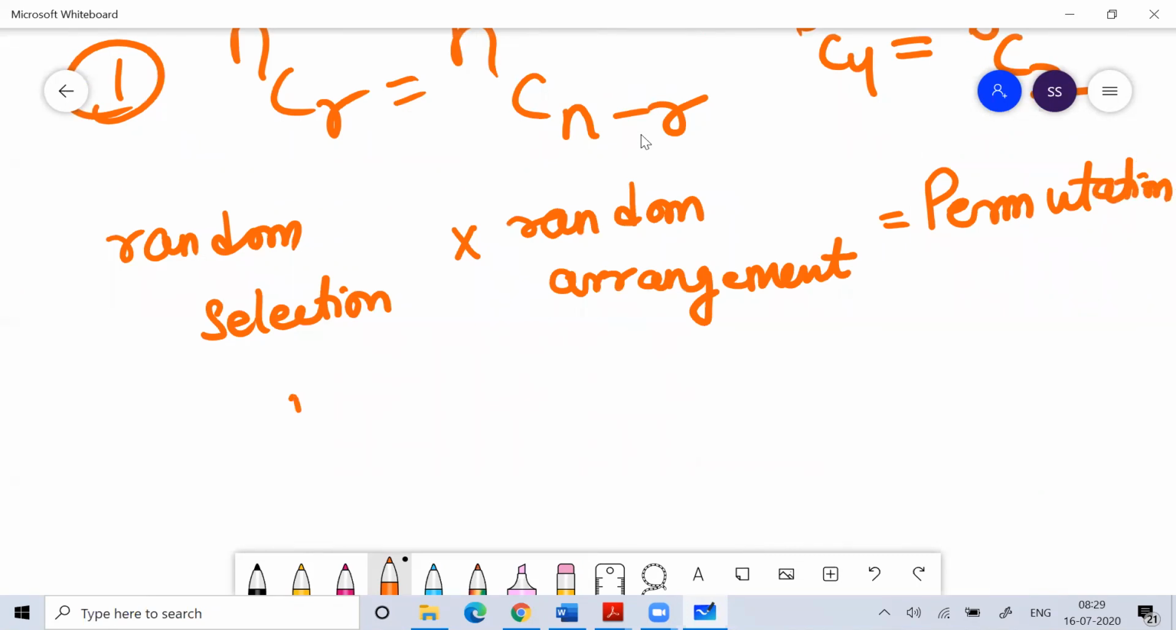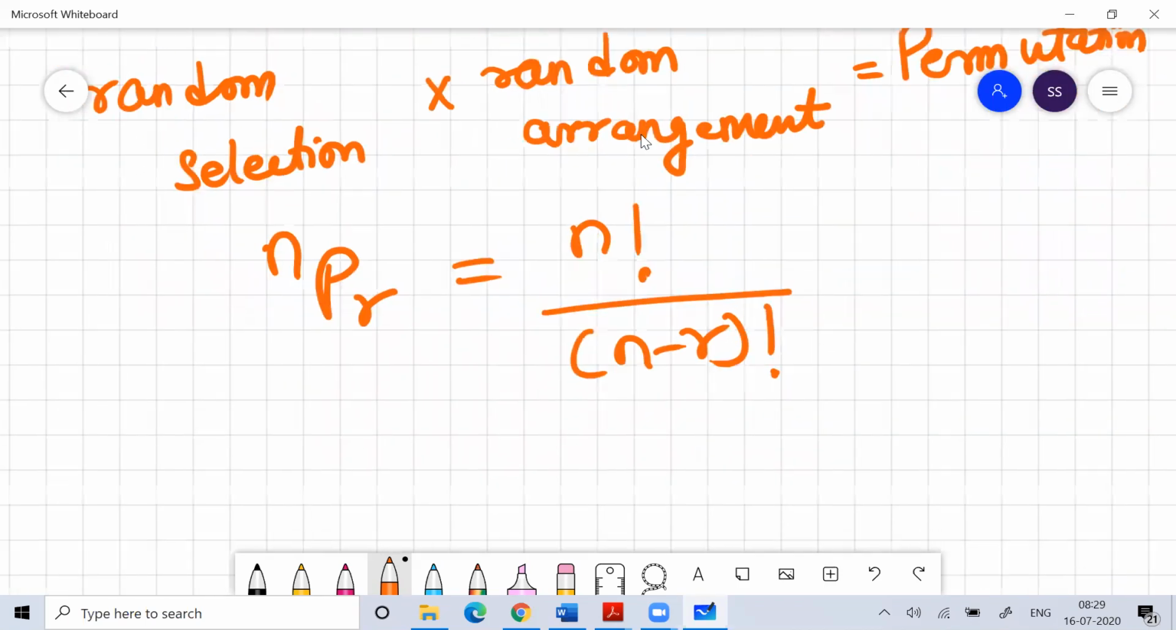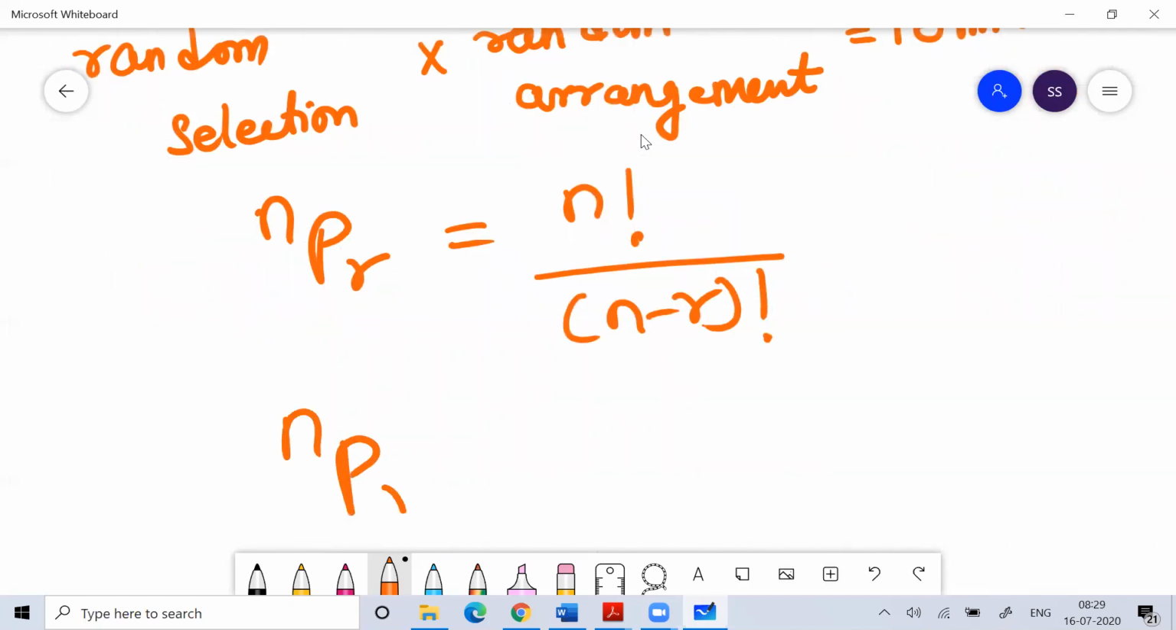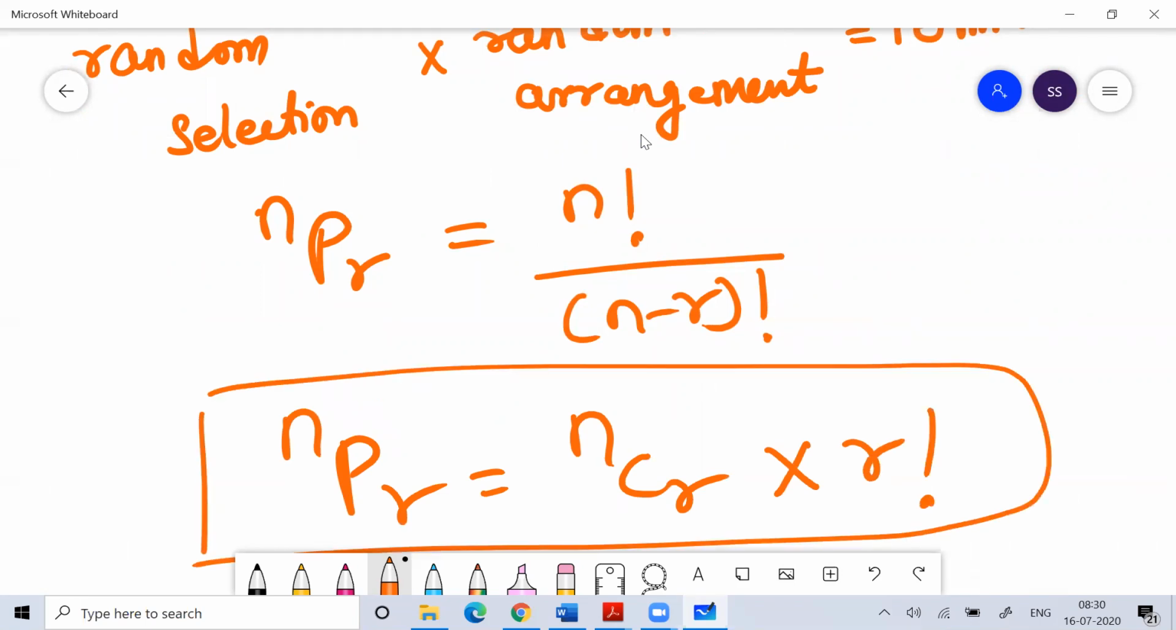Permutation is represented by the formula nPr, where nPr is n factorial divided by (n minus r) factorial. Always remember nPr is equal to nCr into r factorial. This is the relation between permutation and combination: nPr equals nCr into r factorial.